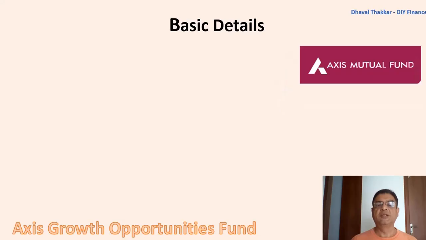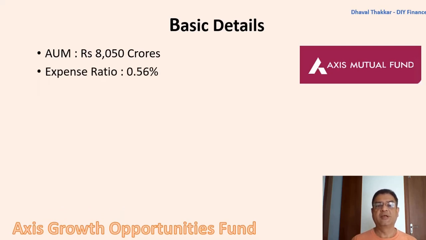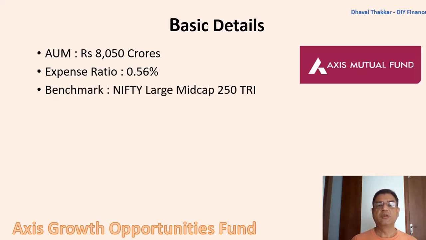Firstly, let's look at the basic details like AUM, that is total assets under management, which is around 8,000 crores, which is okay for a large and mid-cap category. While the expense ratio is 0.56% and is on the lower side as compared to the other schemes in the category. The benchmark index, that is the reference against which the scheme is compared, is Nifty Large and Mid-Cap 250.